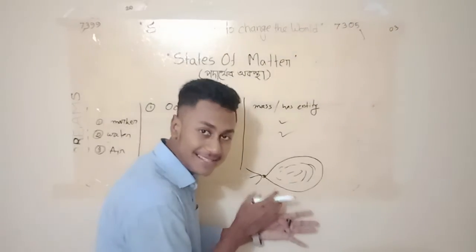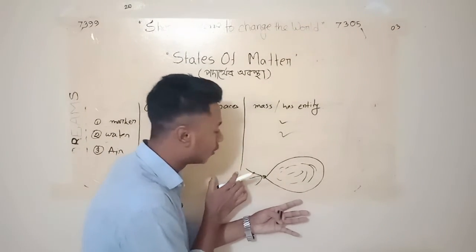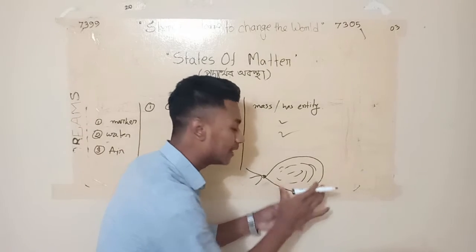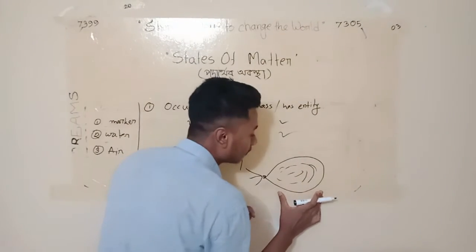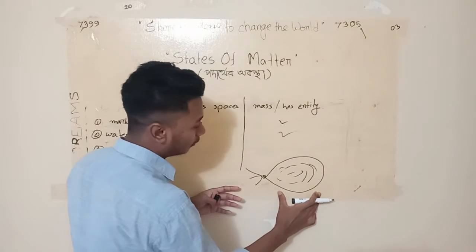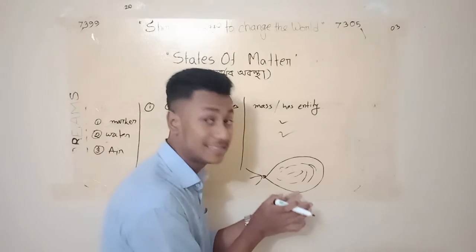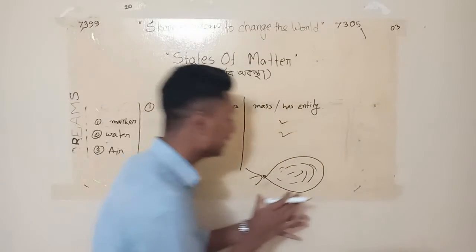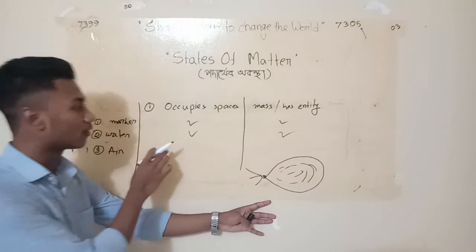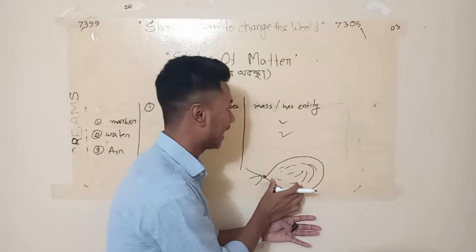What actually happens here? The air from outside goes into the balloon, and the balloon blows up. So in the balloon, the air is occupying some space, isn't it? Yes, it is. So you can say that air also occupies space, and it has mass and it has an entity.